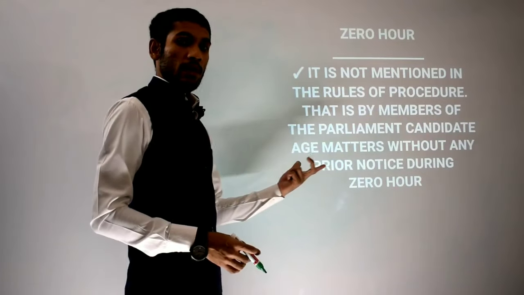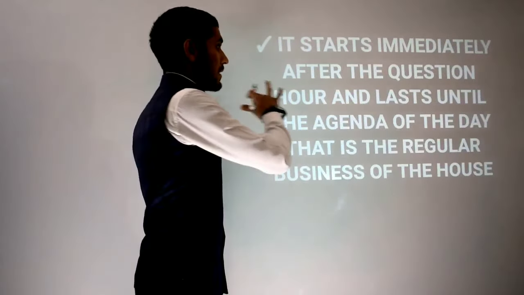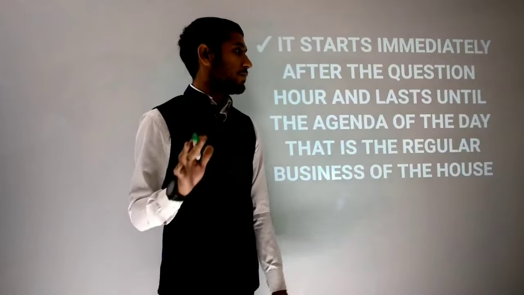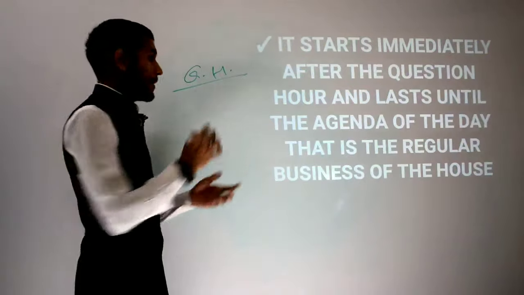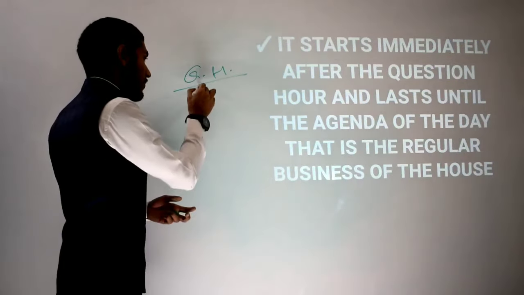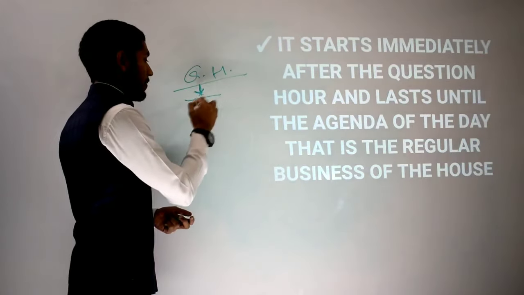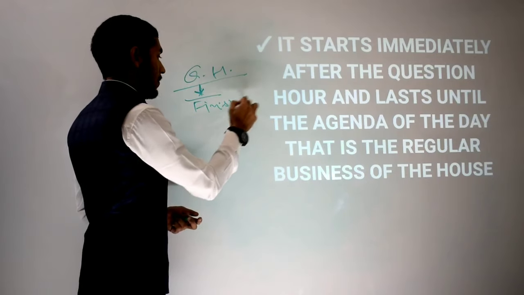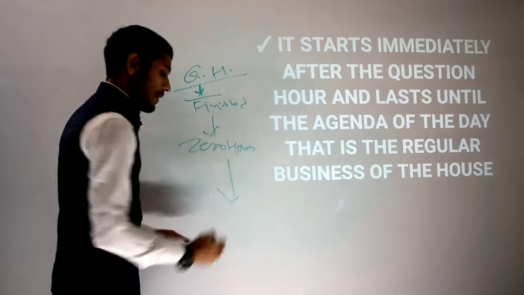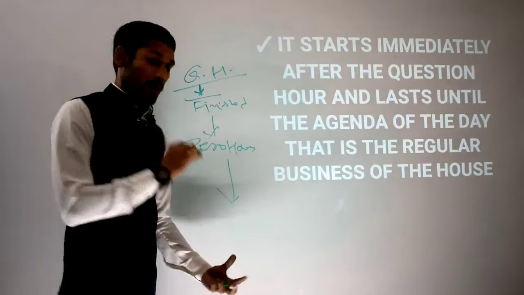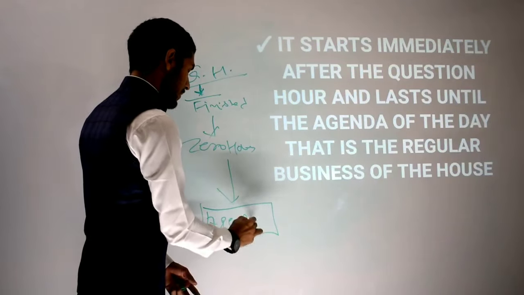I am moving to the next slide that can tell you something extra about zero hour. Zero hour starts immediately after question hour ends. Question hour starts from the first hour when the House of Parliament proceedings start. After question hour is finished, zero hour starts, and it will run until the agenda of the House for that day starts.